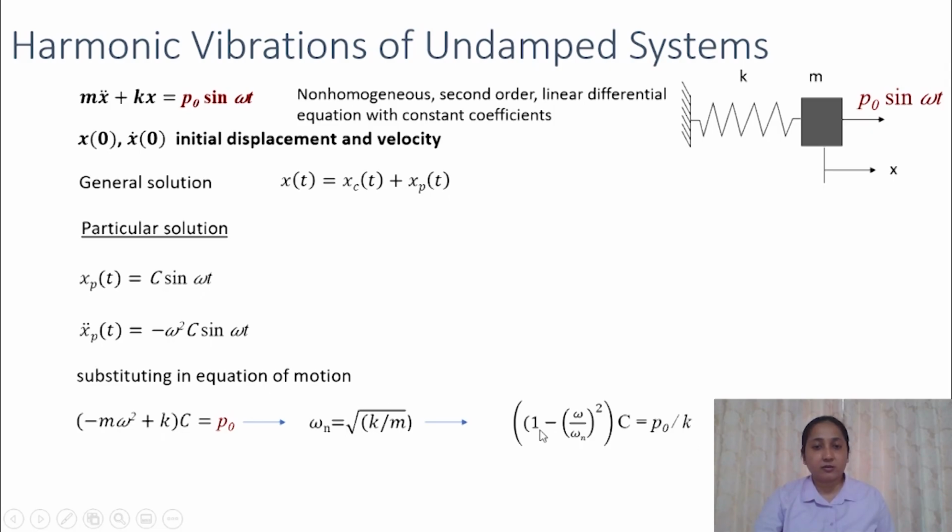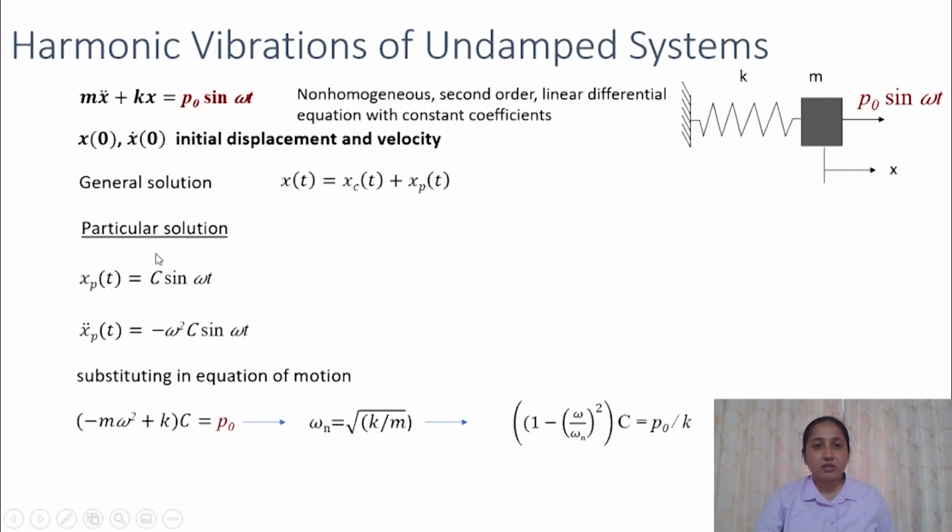This term will become 1 and this will become omega square divided by omega n square. So this equation will take this form and we can easily calculate the value of C from this equation. C will be p naught by k divided by this value.